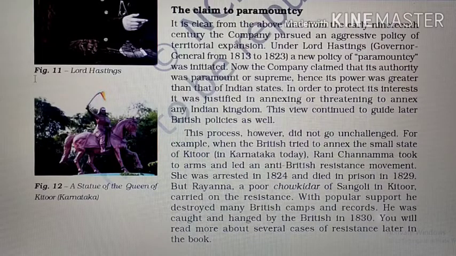In the late 1830s, the East India Company became worried about Russia. It imagined that Russia might expand across Asia and enter India from the northwest. The company fought a prolonged war with Afghanistan between 1838 and 1842 and established indirect company rule there. Punjab was annexed in 1849 after two prolonged wars.